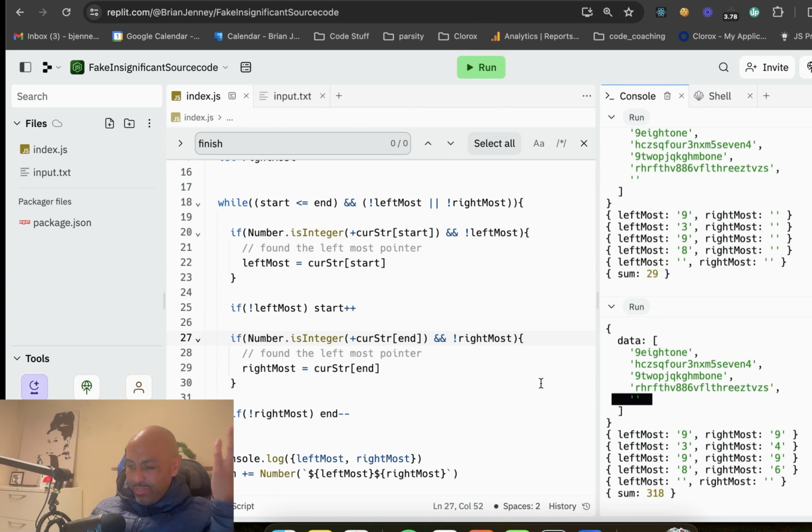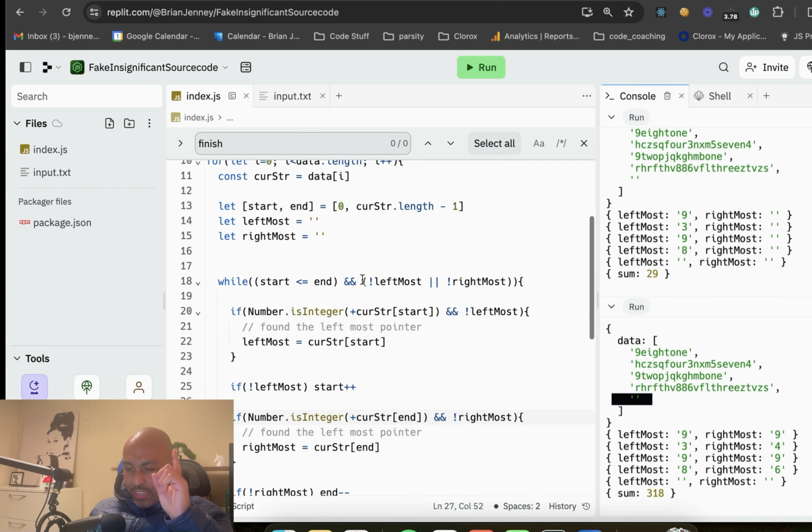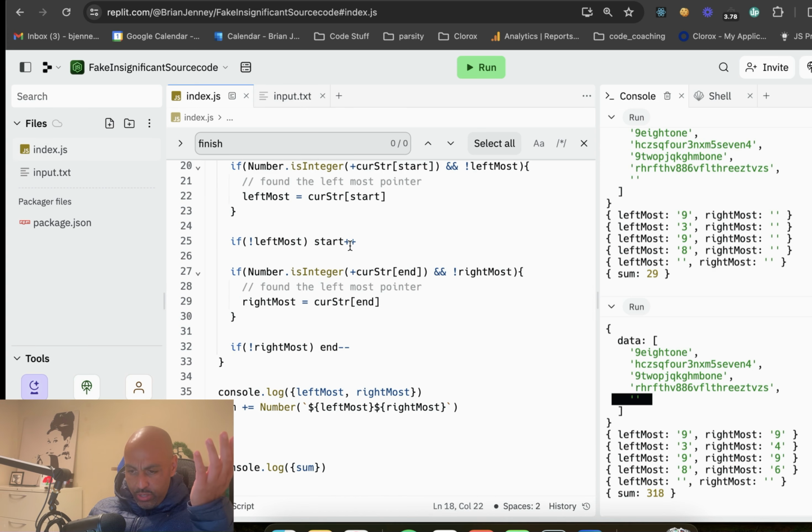Look at this, an empty string. Whatever. It makes zero sense. But what I don't like here is this part. While the start is less than or equal to the end, and there's no leftmost or rightmost. So if there's no leftmost, we start plus plus. If there's no rightmost, we end minus minus.